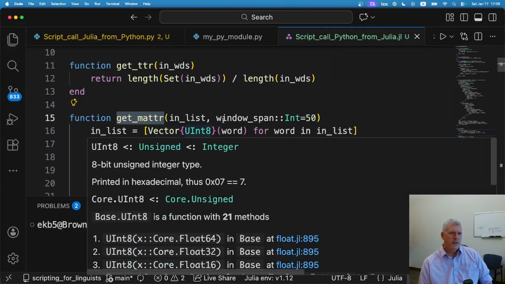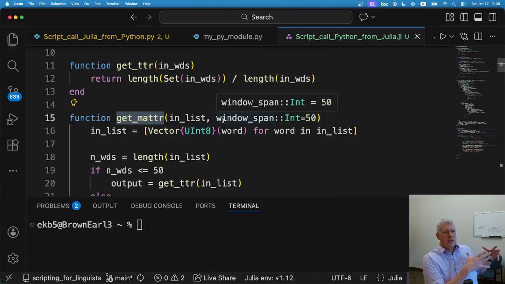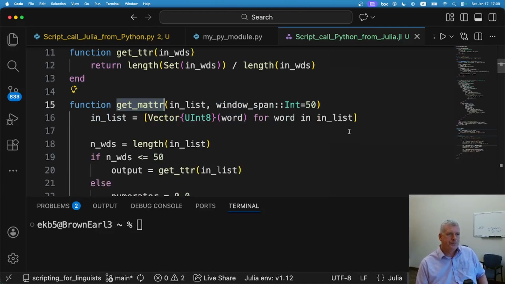And the way it works is that it looks at the first 50-word window, and it takes the number of unique words divided by the number of running words, gets that ratio. Then it moves the window over one word, so it's looking at the second through 51st word, and then gets the number of unique words divided by the number of running words, holds on to that ratio, does that for each 50-word window across the whole text, in this case over 800,000 words, and then it gets the average of those ratios. That's what the moving average type to token ratio does.